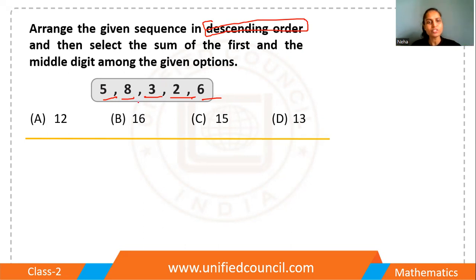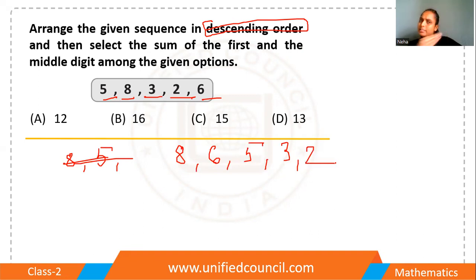Which digit is greatest among these? Yes, 8 is the largest one. Then, my mistake, first of all 8 is the largest one, then 6, then 5, then 3, then 2. So this is the descending order, the decreasing order.